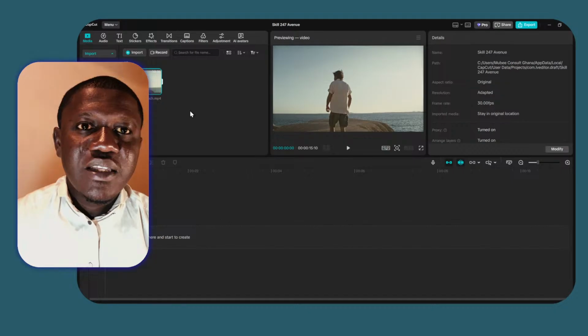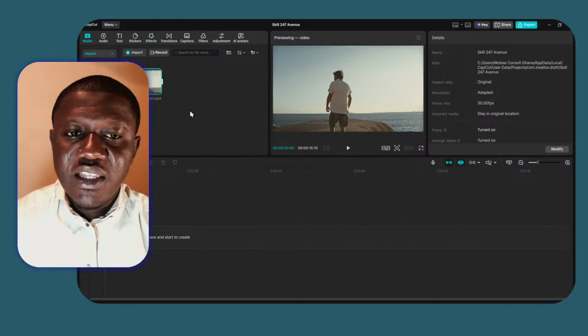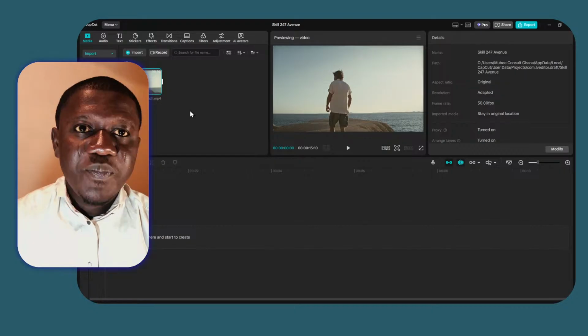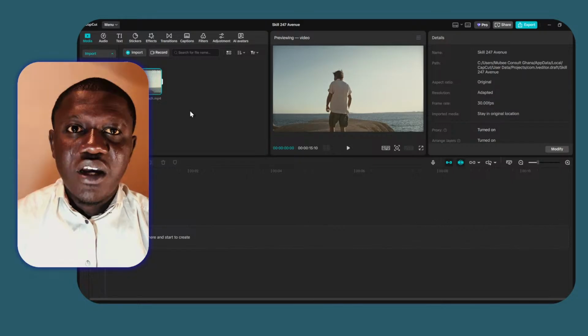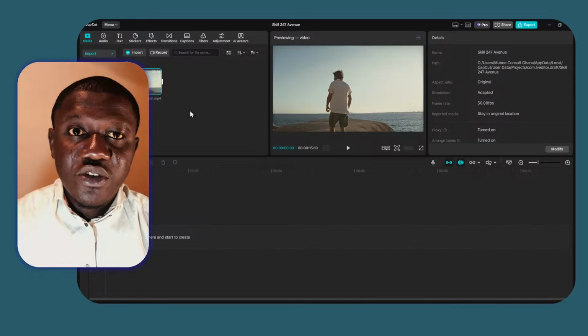In CapCut, there are some basic shortcut keys that you can configure, which will help you work in real time. To do that, we first navigate to the top right corner where you see this keyboard shortcut icon. Let me zoom in a little so you can tap on it, and a pop-up menu will appear with a list of options. On the timeline, you have basic keys that you can configure.